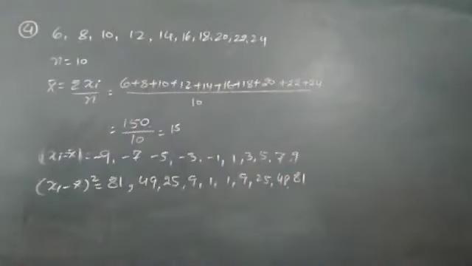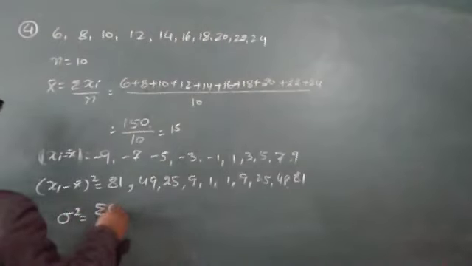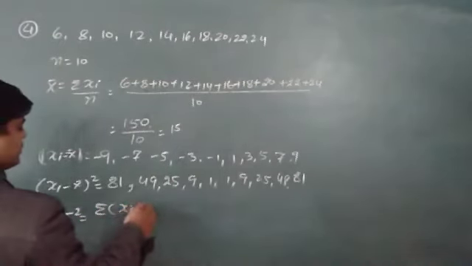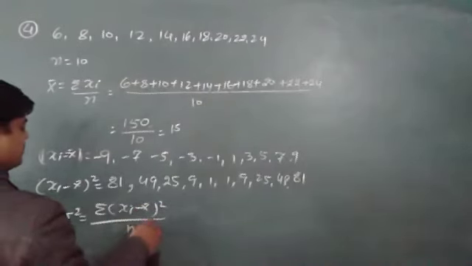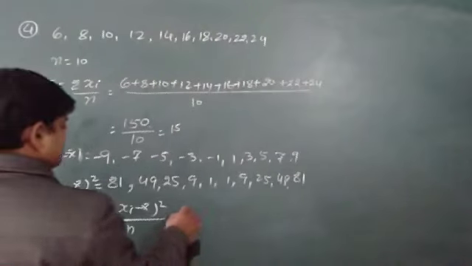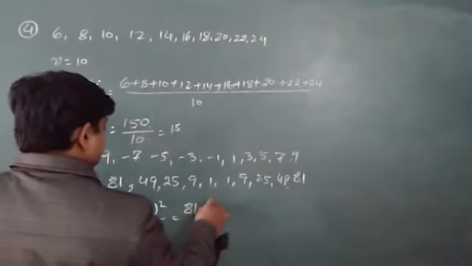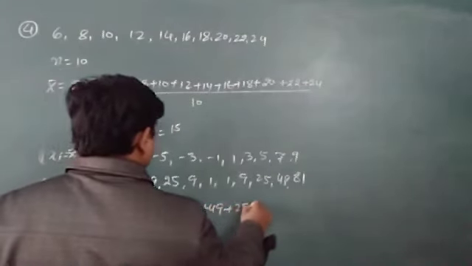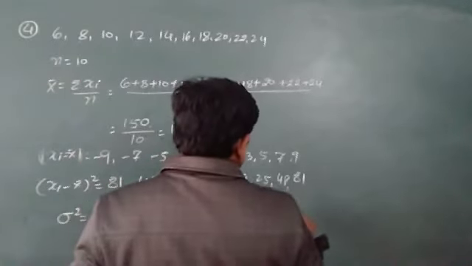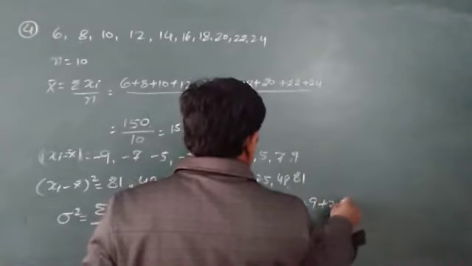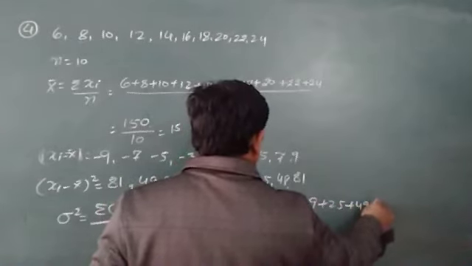To find the variance, what can I write? That is sigma xi minus x bar the whole square upon n. That is 81 plus 49 plus 25 plus 9 plus 1 plus again 1 plus 9 plus 25 plus 49 plus 81.